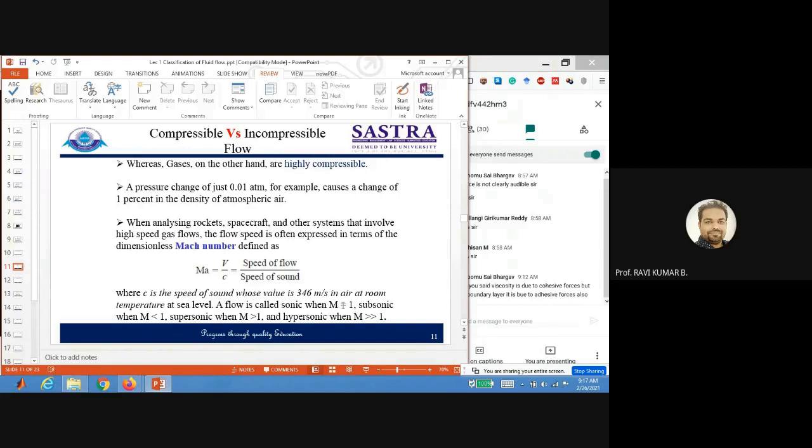Based on Mach number, you can define the regimes of flow. If your Mach number is exactly equal to 1, that means your speed of flow is exactly equal to the speed of sound. We can say that is a sonic flow. If Mach number is less than 1, that is known as subsonic. If Mach number is greater than 1, that is known as supersonic. In aeronautical terminology, if Mach number is greater than 5, you will say that flow region is hypersonic flow. All these space vehicles, re-entry vehicles, travel at a Mach number greater than 5. That is called hypersonic flow regions.